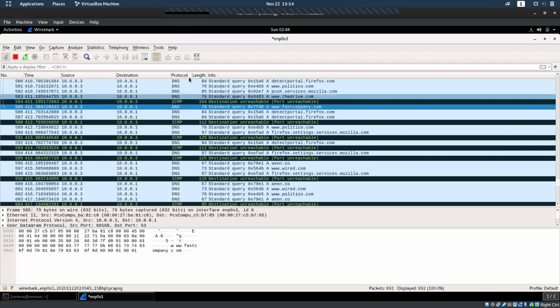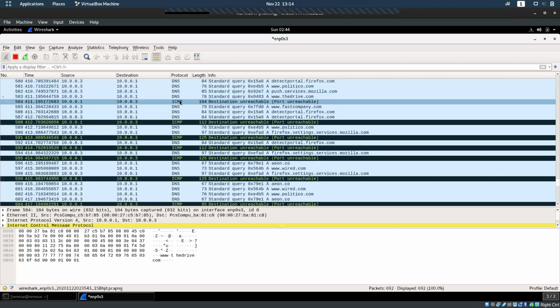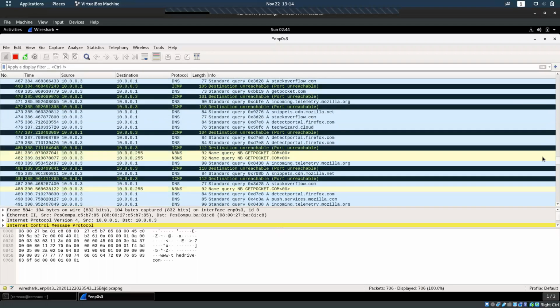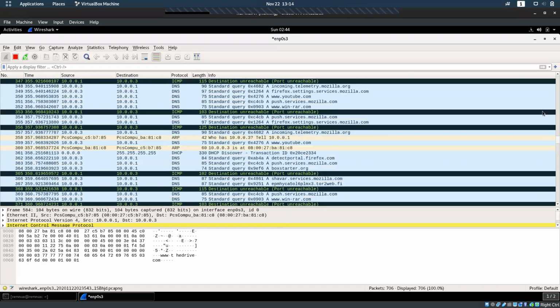So likewise, I can see the protocol DNS here, ICMP here. Likewise, if this application is going to make any kind of HTTP request, it should be showing here. There are some technical issues. It's not showing here now, but it should be showing here.